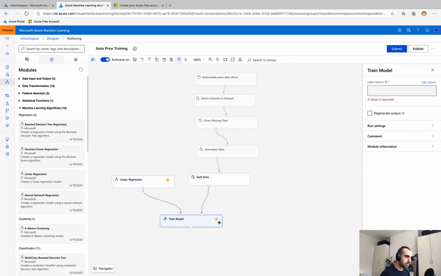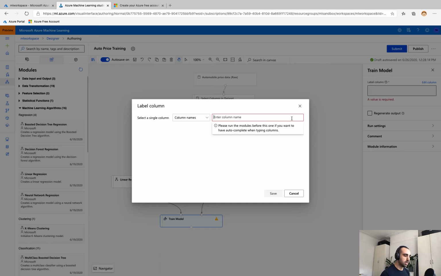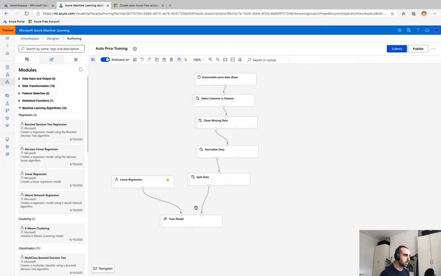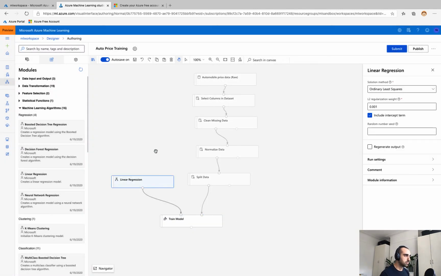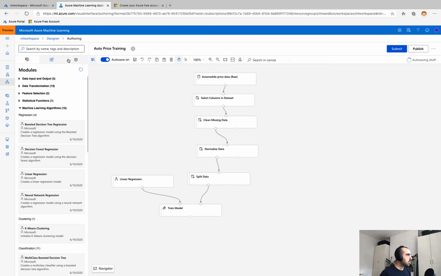Now the reason why it still has that warning symbol is because I haven't actually told it which column I want to predict. So in this case, it is price. That should get rid of our warning symbol. Perfect. And we're nearly there.